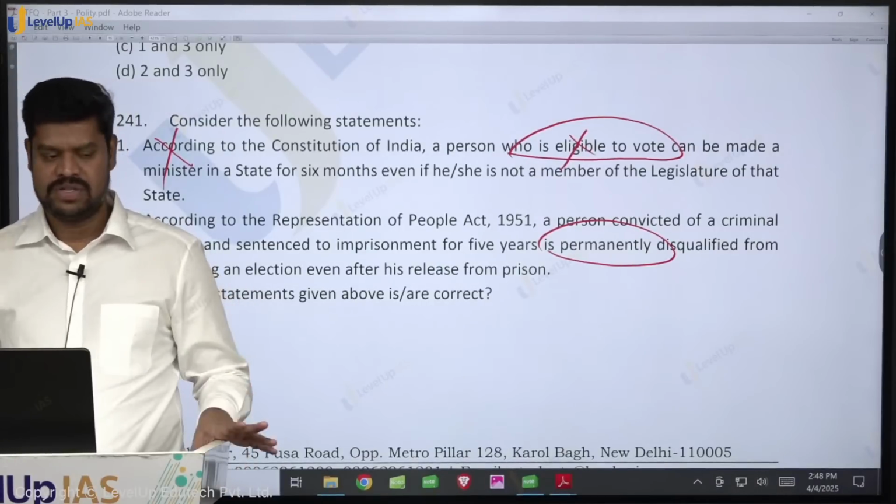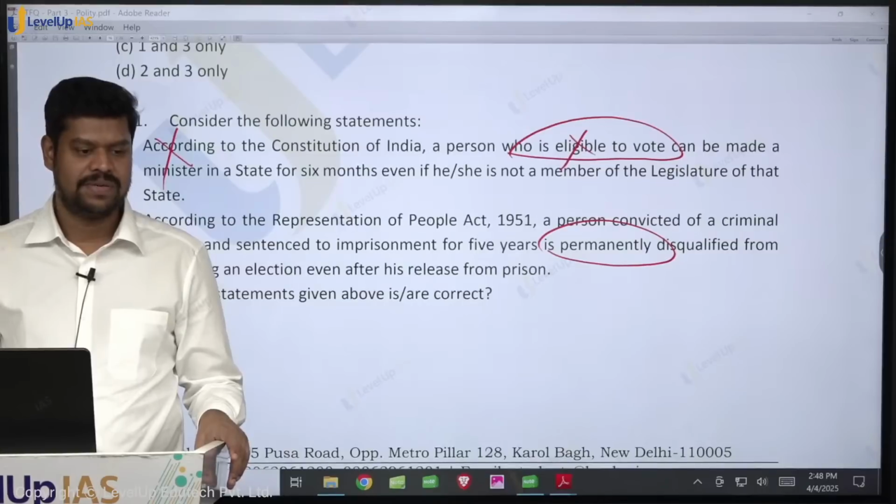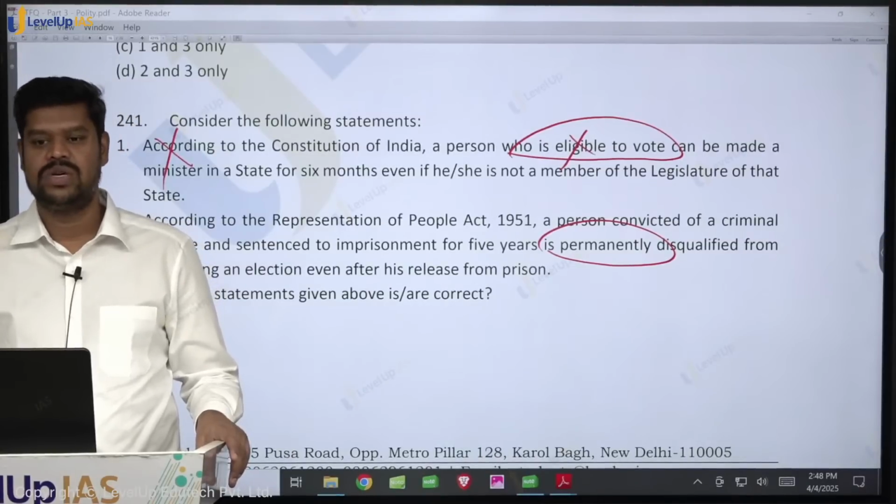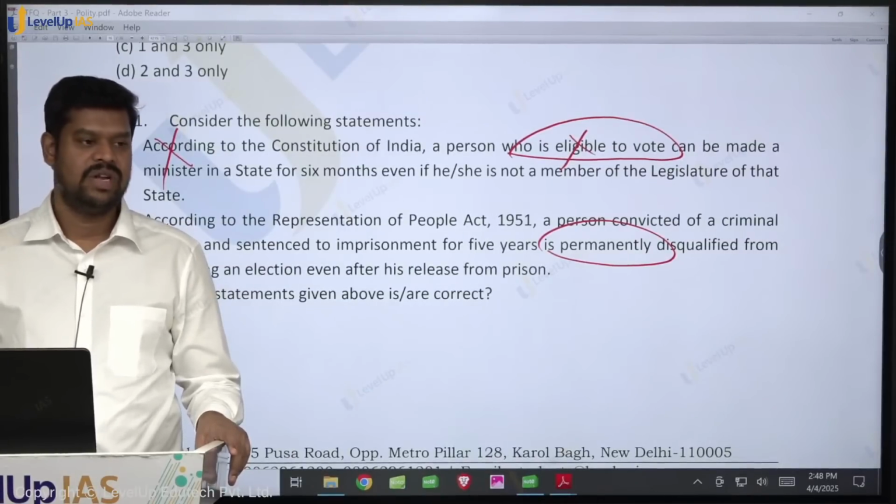On some criminal offence, let us assume there is a criminal offence of defamation. If the conviction is less than 2 years, then in that particular case, will he be disqualified?